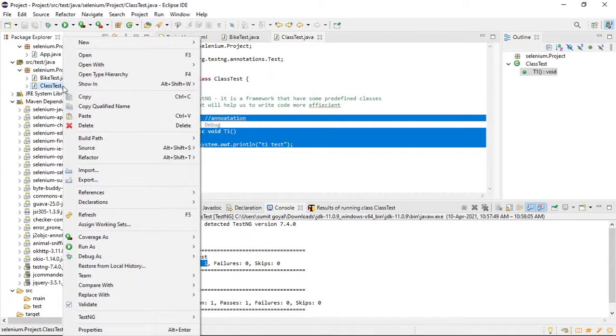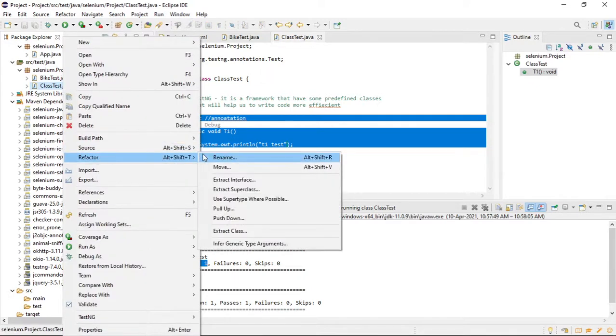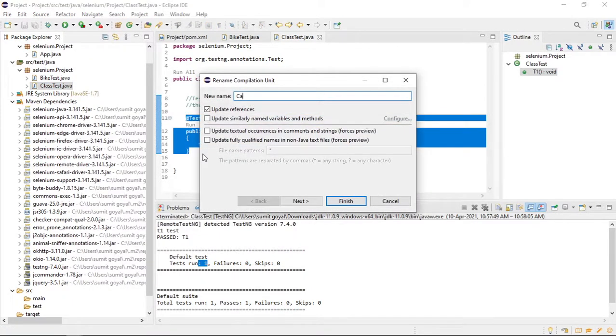After that, if I need to declare one more test case, let me just change the name to car test. So this class will have my test cases which are related to car. I'm just renaming the file.